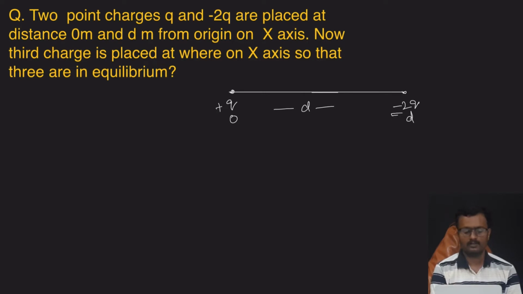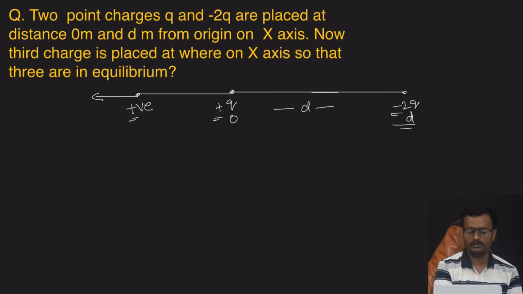So to get the third charge in equilibrium, suppose I take the third charge outside the two charges on the same line, and suppose that charge is positive. This positive charge repels along this direction. The negative charge attracts the positive charge along this direction. So here the two forces are in opposite directions. So there is a chance of the sum becoming zero if their magnitudes become equal at a particular distance.